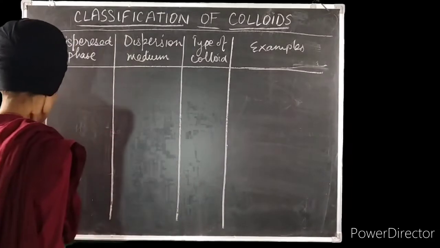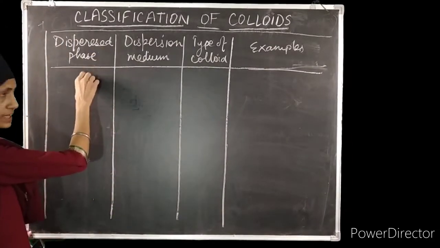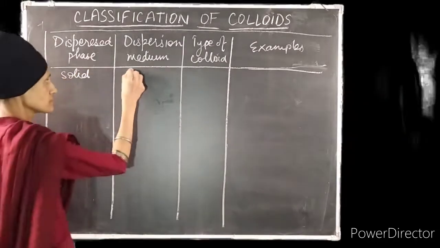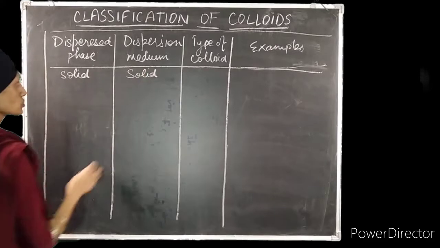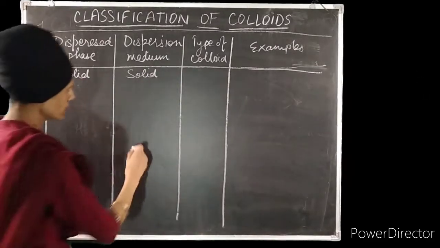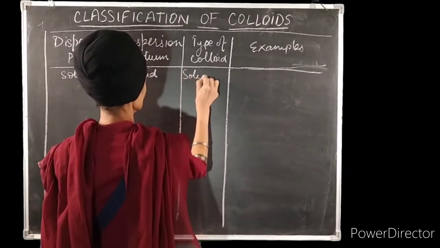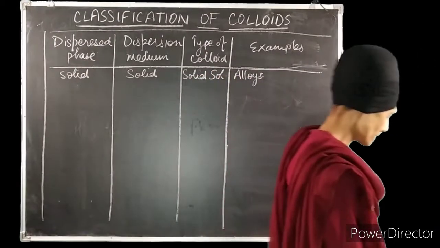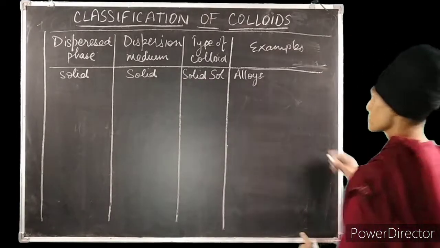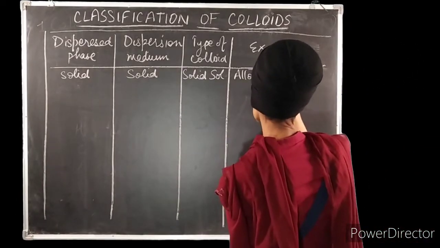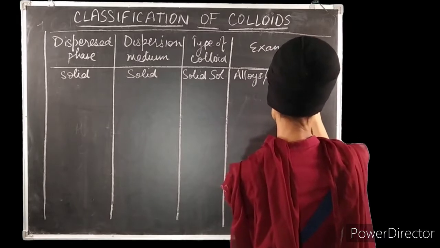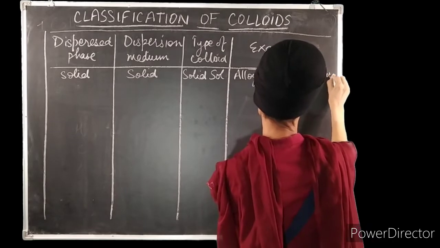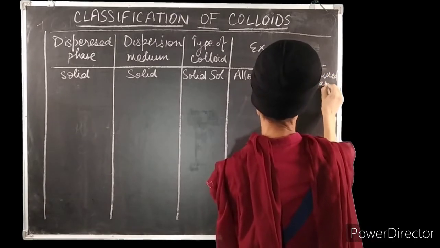So let's take first the dispersed phase as solid, dispersed in solid medium. So it is a solid in solid colloid and the name is solid sol. Its examples can be alloys. Then gemstones are also an example of solid sols. In addition, colored glass is also one of the examples of solid sol.